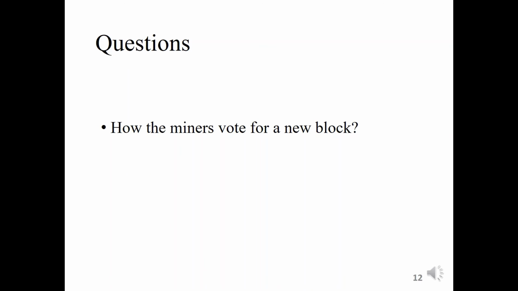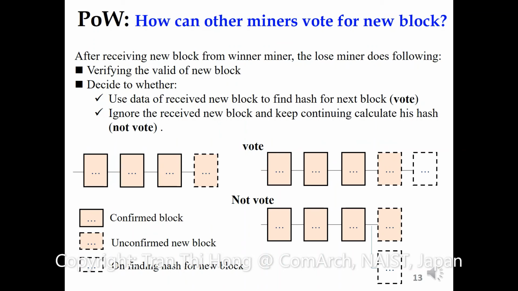Now the question is how the miners vote for a new block, because at the same time maybe many miners find a new valid block. So which block will be selected to be the final block? It depends on the voting from the other miners. So how does a miner vote for the new block? Okay, let's go to the next section.